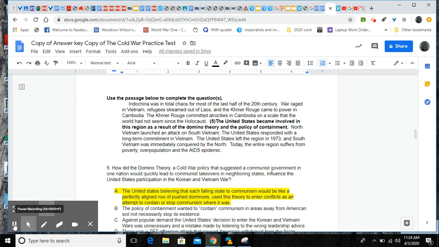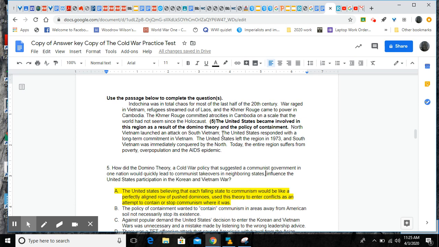Number five, the question seems long, but what it does is give you the definition of the domino theory in the middle of the question. So whenever you see a comma here and there, you can actually read the question without that information. So listen, how did the domino theory influence the United States' participation in the Korean and Vietnam War? So that's the basic question. That's another trick to remember. If you have two commas, you can take all the sentence out that's in between the commas, and that question should make sense. Okay?